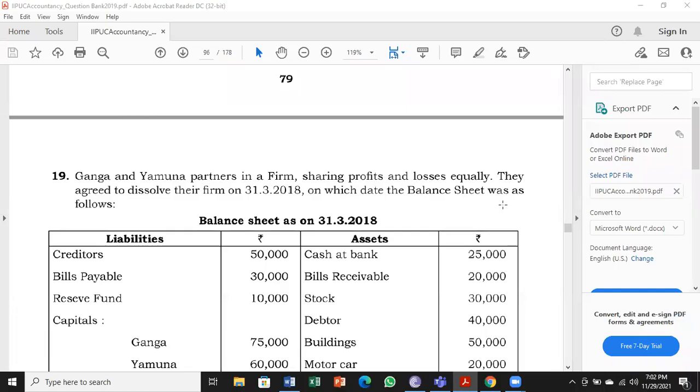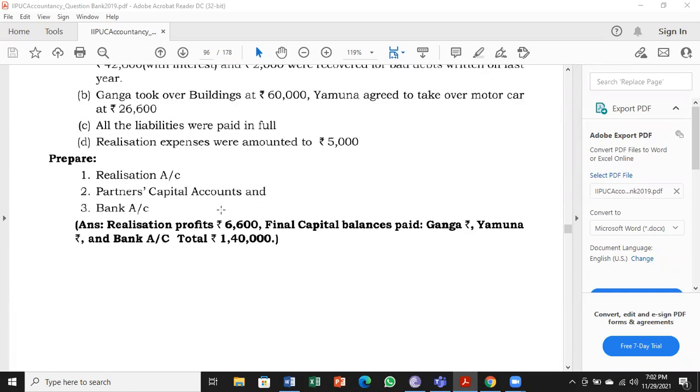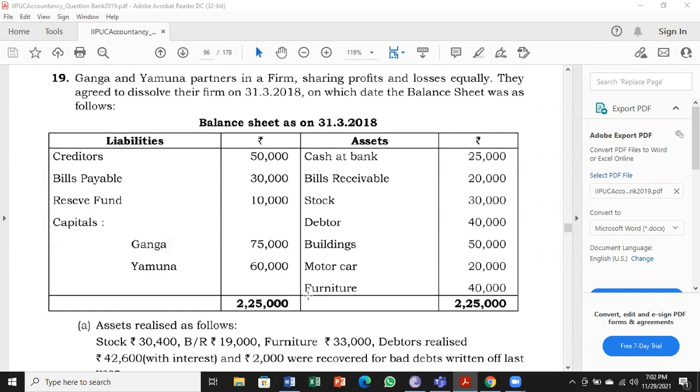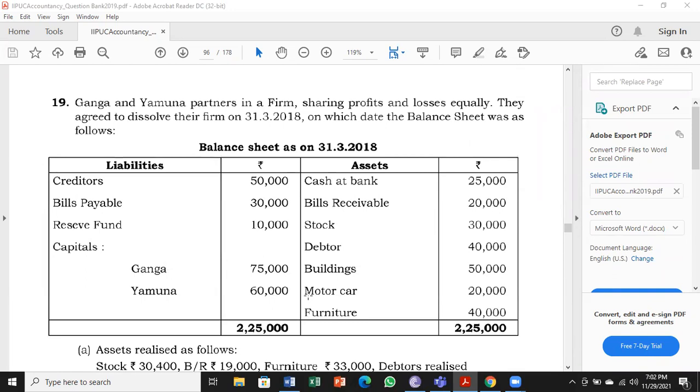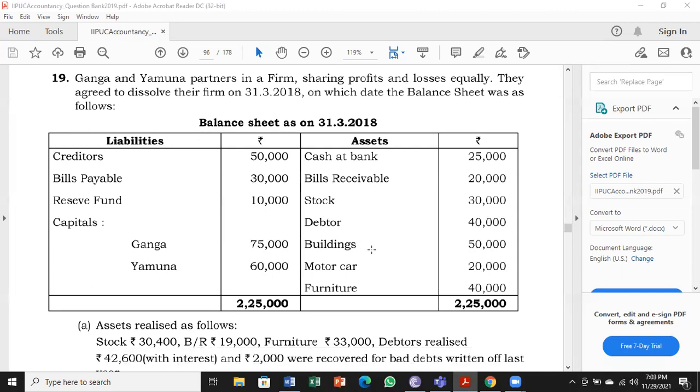Let me start with problem number 19, page number 80 in the question booklet. Ganga and Yamuna are partners in a firm, sharing profits and losses equally. Underline the word equal. They agreed to dissolve their firm on 31/3/2018, on which date the balance sheet was as follows.